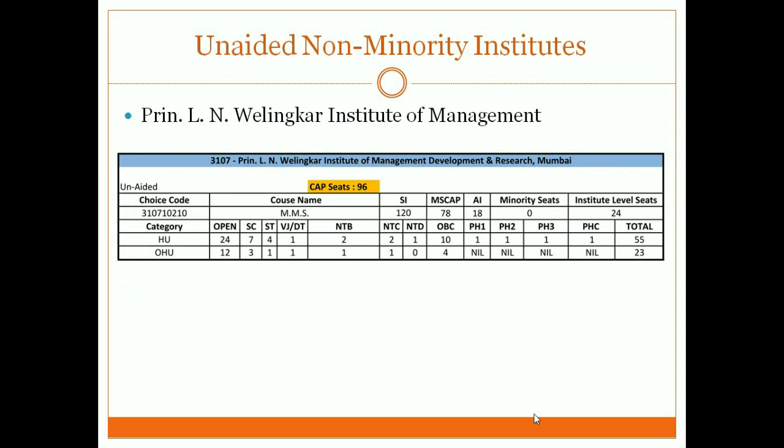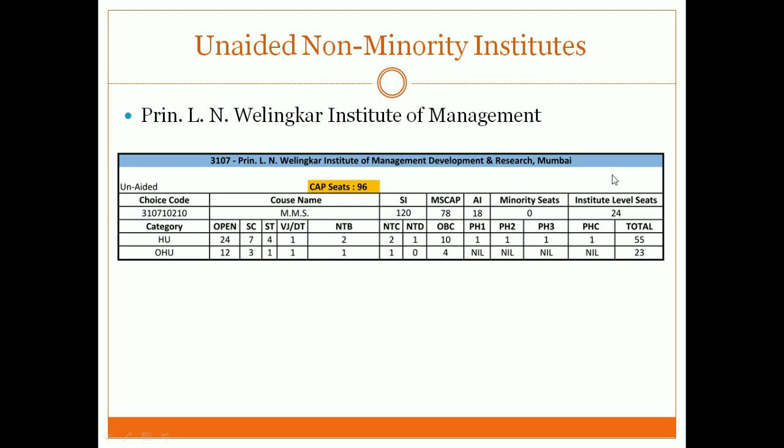First, I'll take an example of Welingkar Institute of Management. Now Welingkar has a total of 120 seats. But out of 120 seats, 24 seats, that is 20% of the sanctioned intake, they call it institute level seats. Hence, if you see the seat distribution, can you look at that highlighted yellow part? CAP round seats are only 96. Your 24 seats are institute level seats.